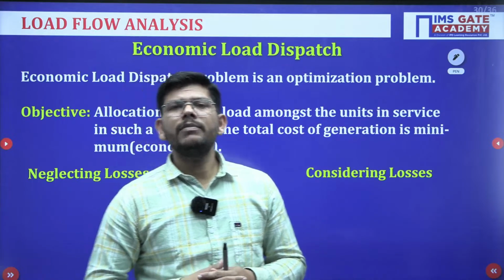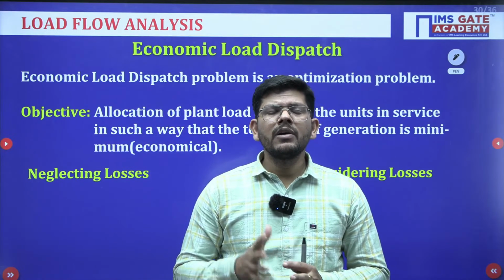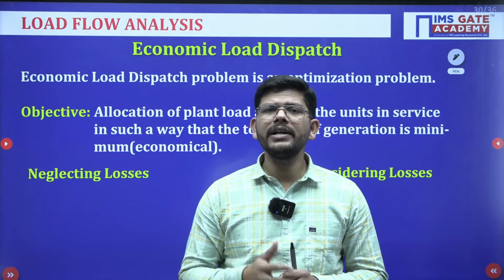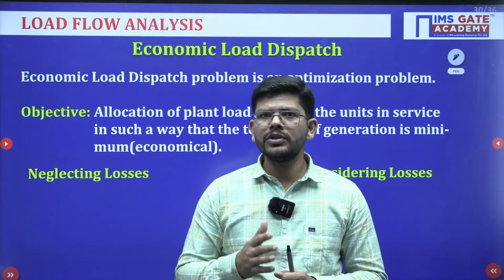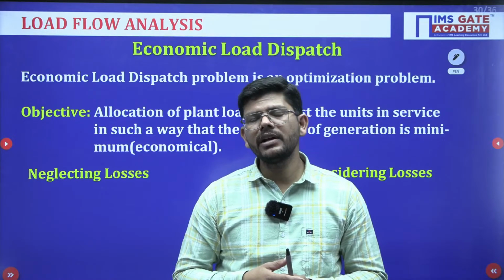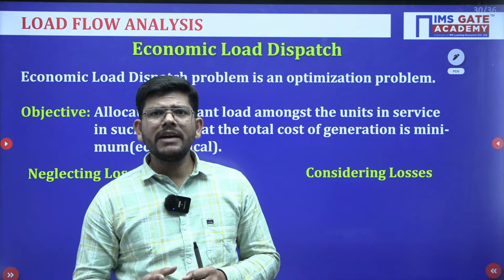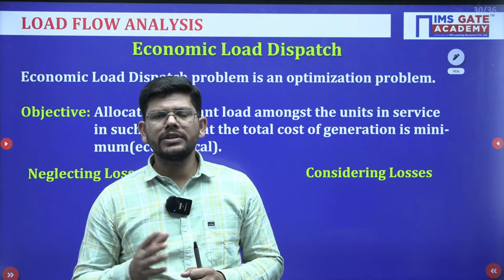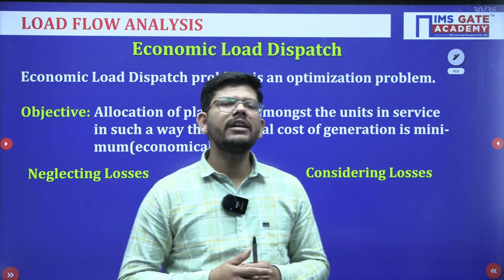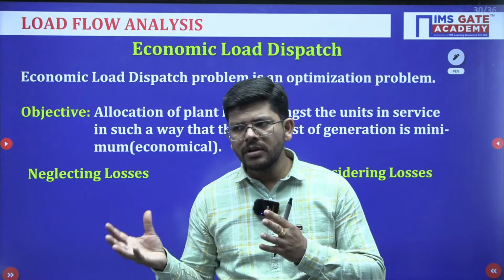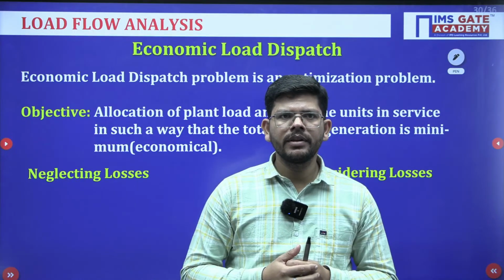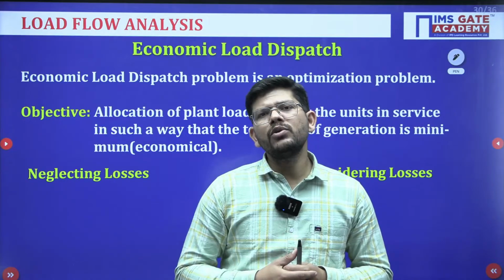If suppose we have two generators, one has incremental cost of generation, meaning how many rupees we are spending for generating 1 megawatt hour, of 60, and the other has an incremental cost of generation of 100. Okay. Now if some extra load is coming, which generator will you load first?